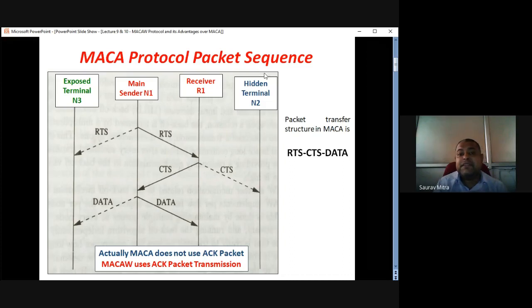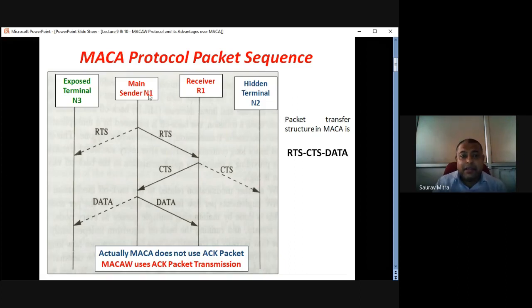Hence, even if N2 tries to send data to R1, R1 cannot receive the N2 data because R1 is dedicated to N1. This is how the hidden terminal problem is solved. When N1 R1 is communicating, N2 would not be able to send data to R1, and N2 communication would not disturb the N1 R1 communication.